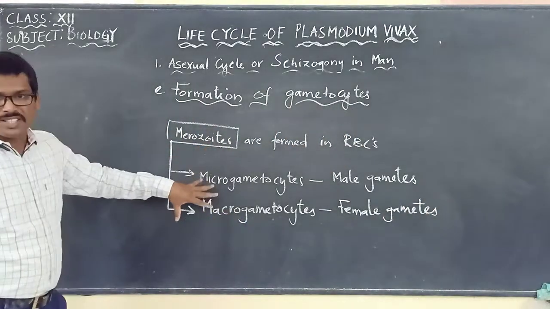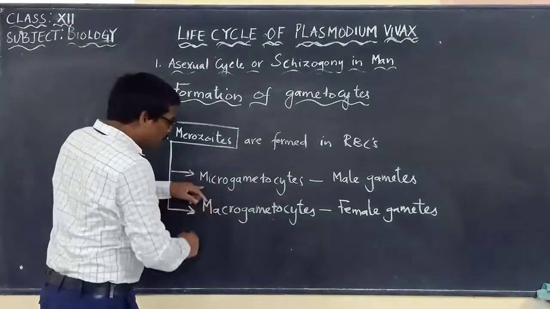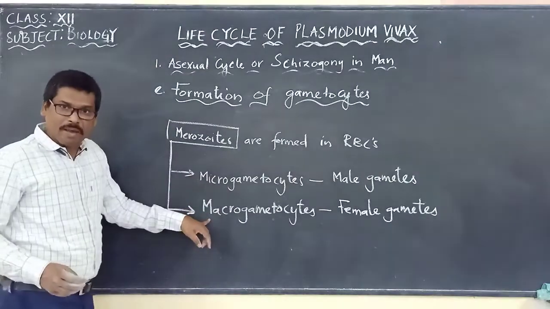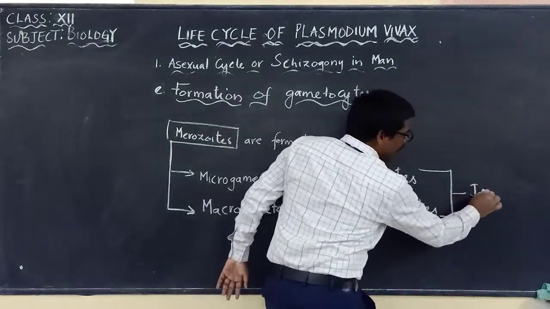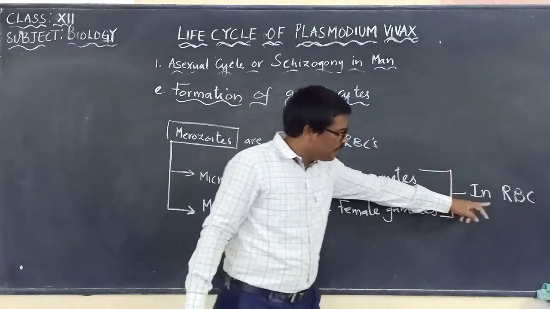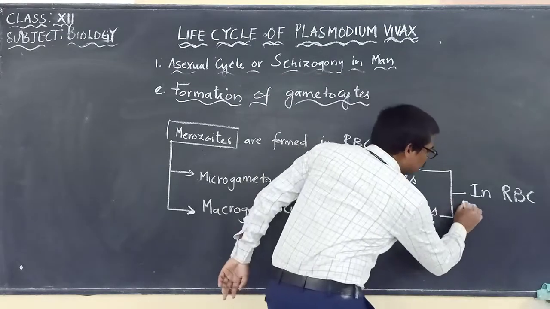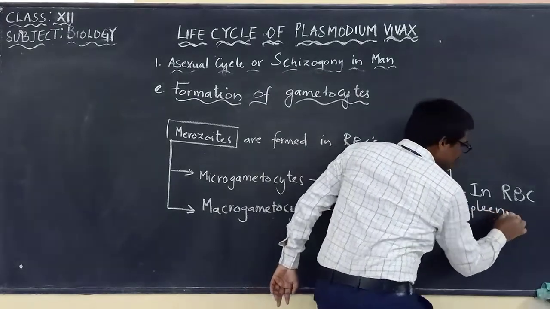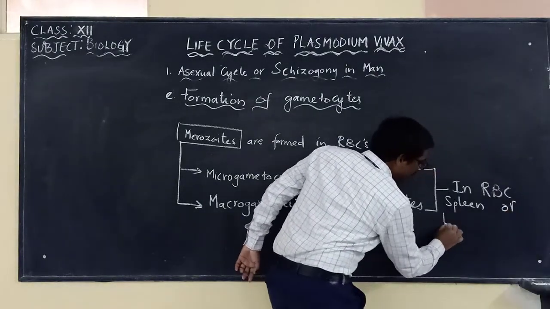And this whole process will be taking place within the RBCs. This whole process is taking place in what? In RBCs, but here we have to remember, in RBCs which are present in the spleen or bone marrow.